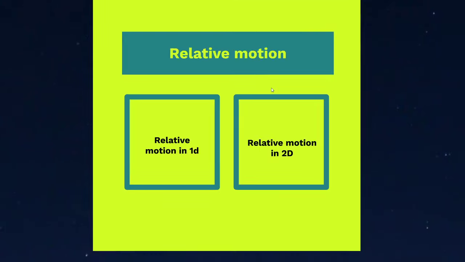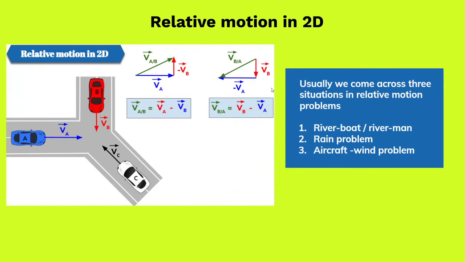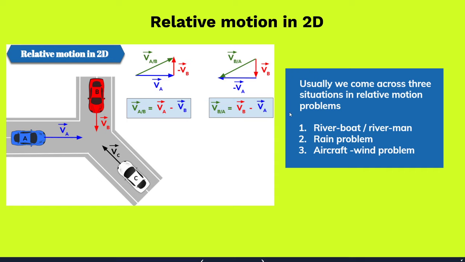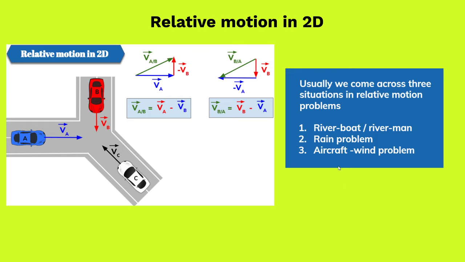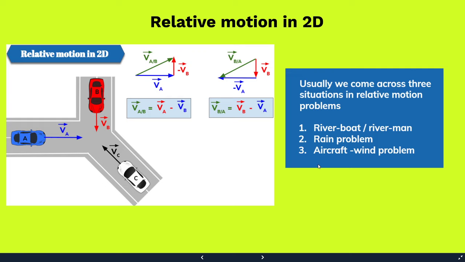And when we moved towards motion in 2D, we started talking about objects moving in two-dimensional possibilities, when things were moving in a plane. Typically, questions we come across are problems where a person is trying to cross a river by swimming, or maybe with the help of a boat. Maybe a person is holding an umbrella and trying to run when it is raining. So different types of questions come across there.